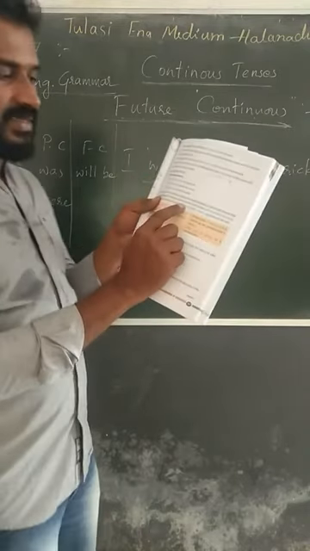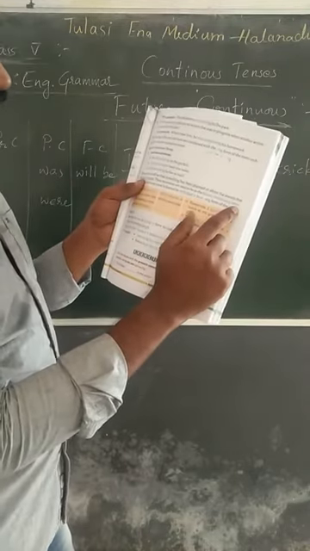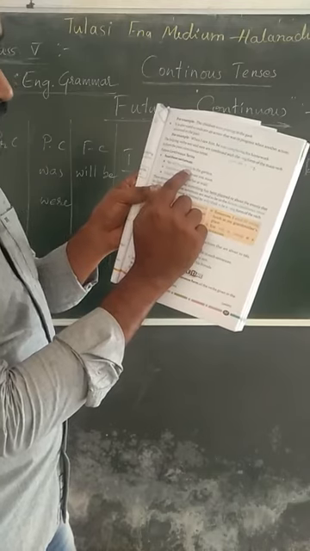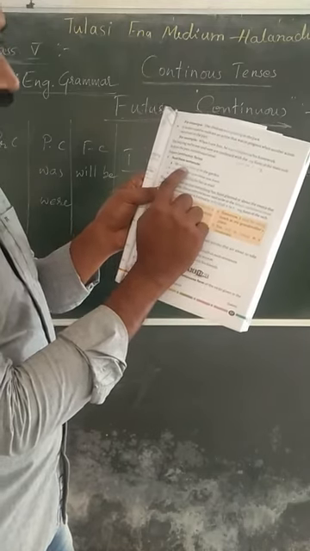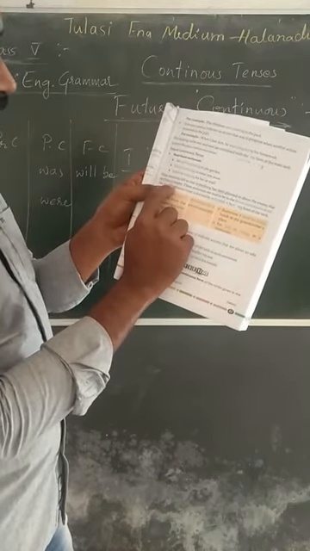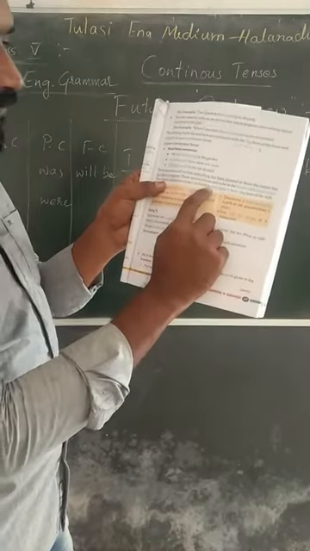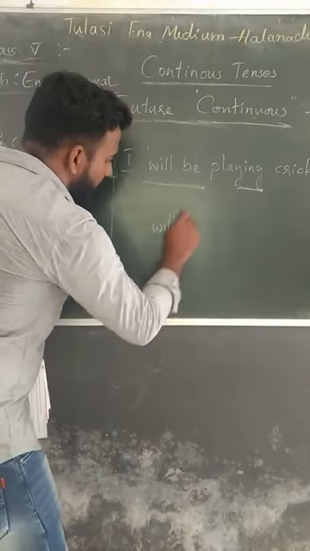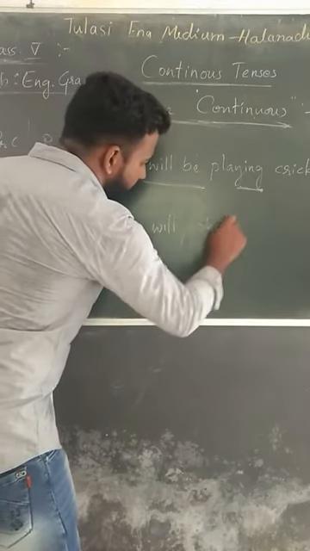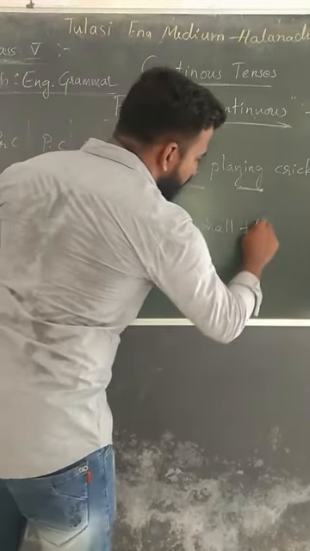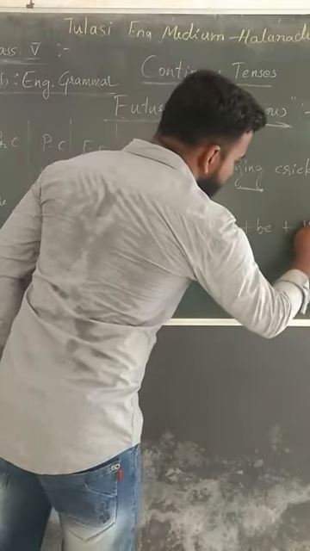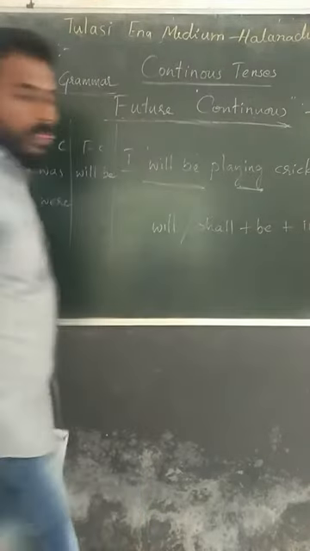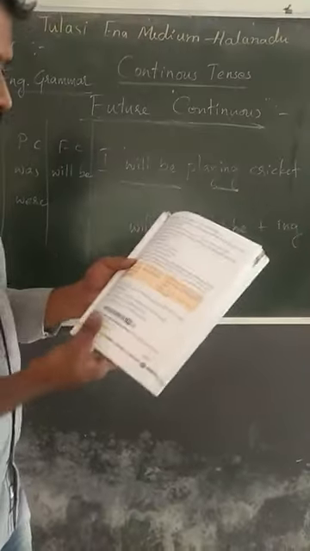These sentences are said to be in the future continuous because of playing and the future form here. The future continuous tense is formed by will or shall plus be plus verb plus ing.